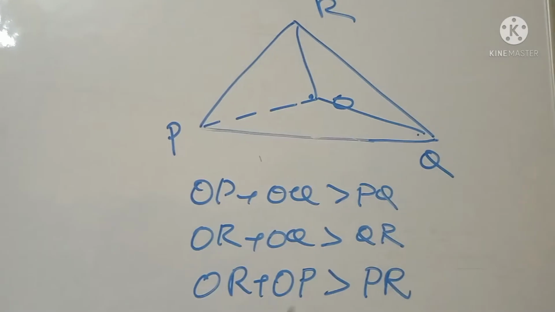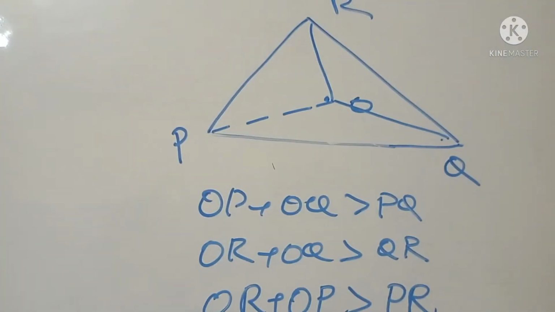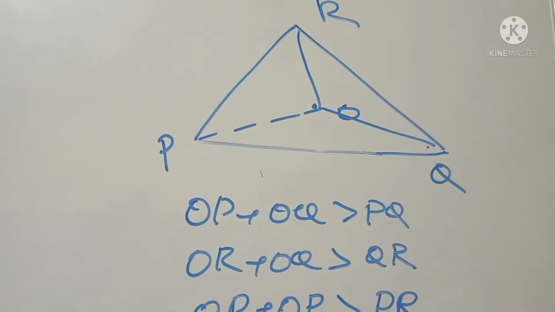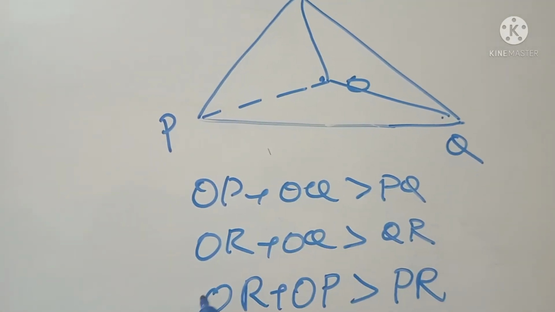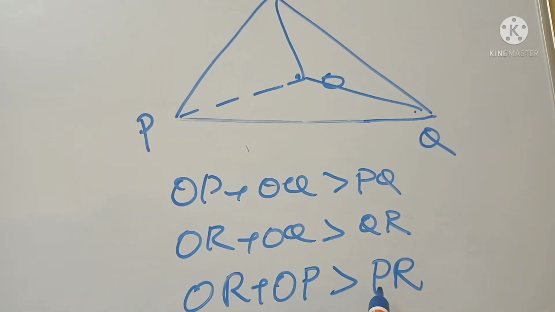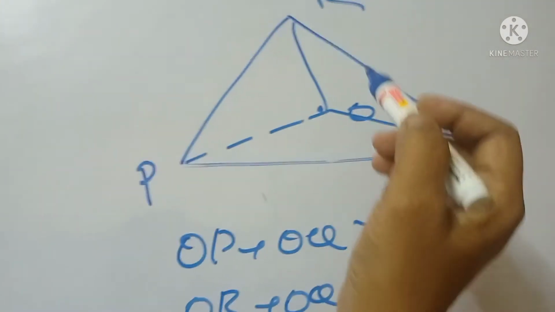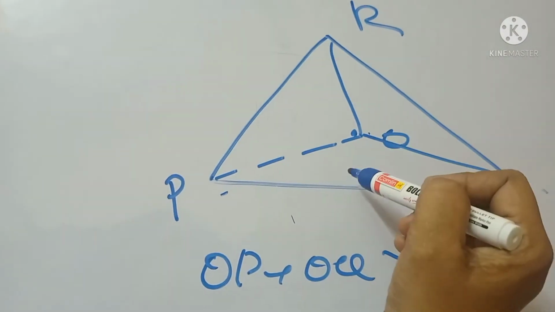Next question: a triangle PQR is given and O is any point interior to triangle PQR. The question is whether OP plus OQ is greater than PQ, OR plus OQ is greater than QR, and OR plus OP is greater than PR. For that we join O with P, O with Q, and O with R.